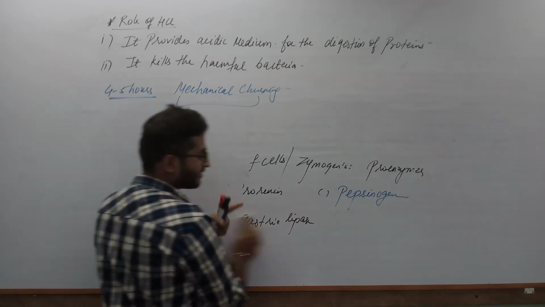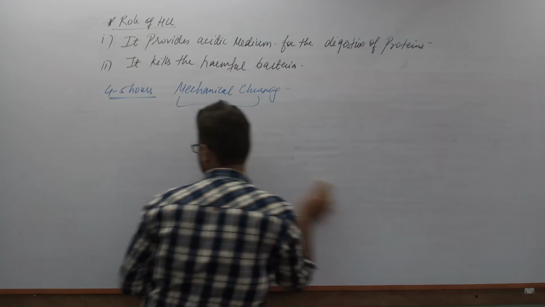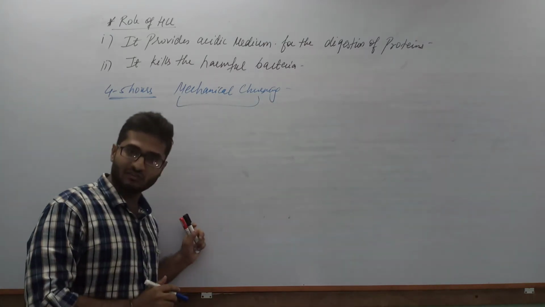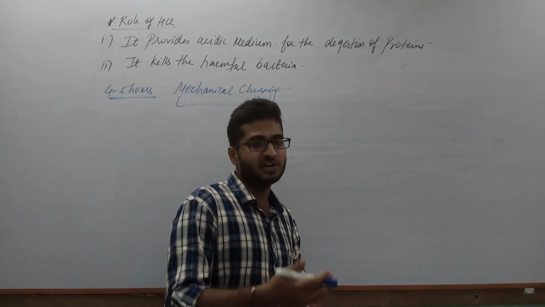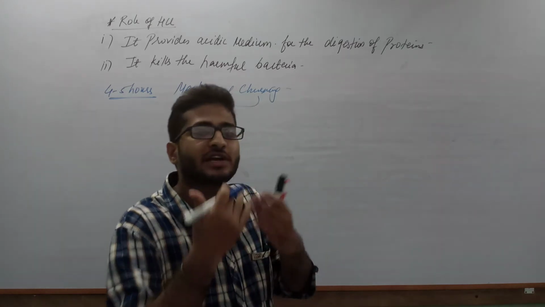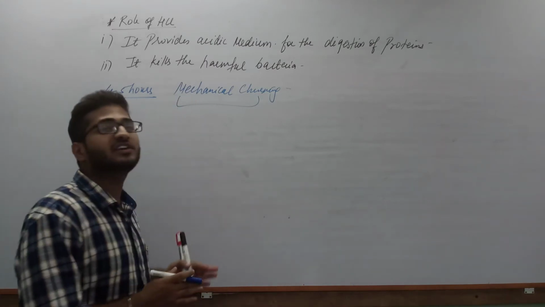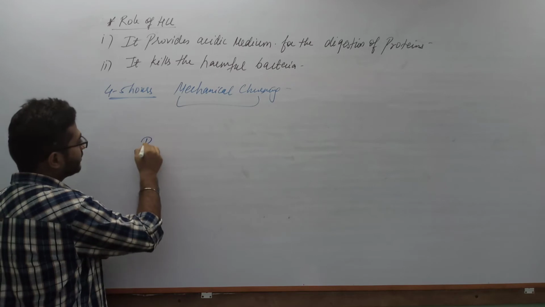So first we will discuss pepsinogen. Pepsinogen is an inactive form of the enzyme, because these chief cells or peptic cells secrete enzymes in their inactive form. Why are enzymes secreted in inactive form? Because we do not want digestion all the time. We are not eating food all the time; all 24 hours we are not eating. So we should not secrete these enzymes all the time. That's why.